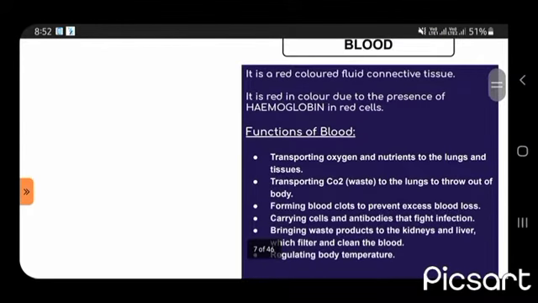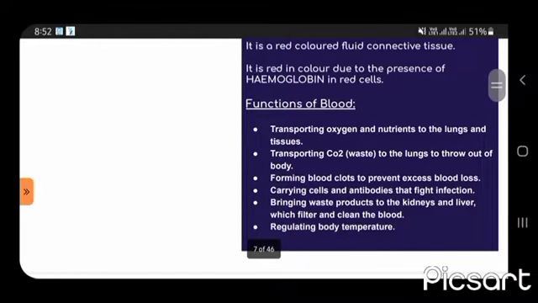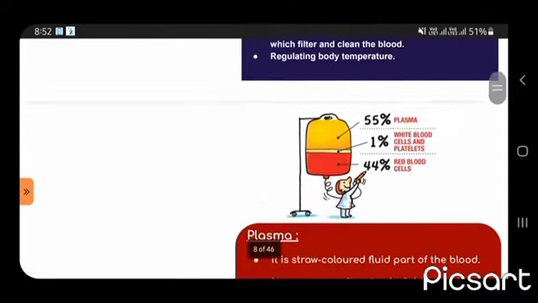Now what is blood? It is a red colored fluid connective tissue, and it is red in color due to the presence of hemoglobin. The function of blood is to transport oxygen and nutrients to the lungs and tissues, transport carbon dioxide and waste from throughout the body to the lungs, form blood clots to prevent excess blood loss, carry cells and antibodies, and many more.